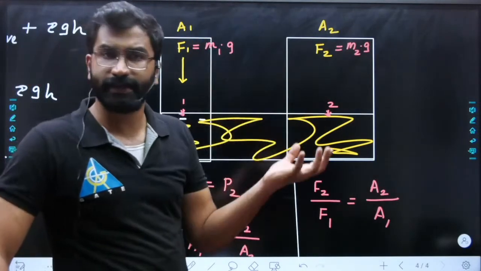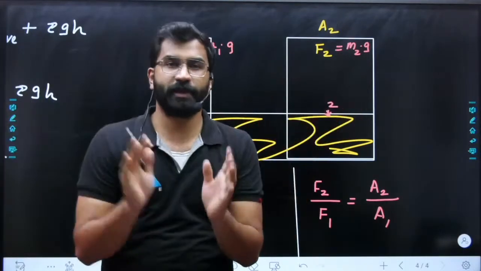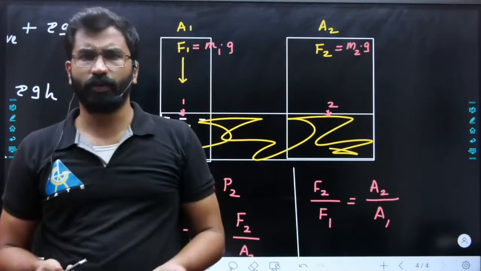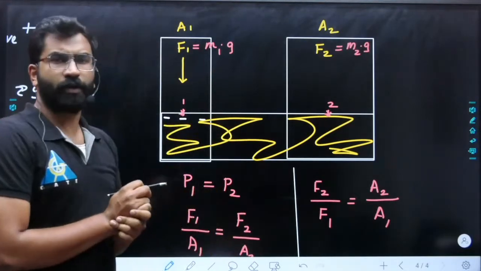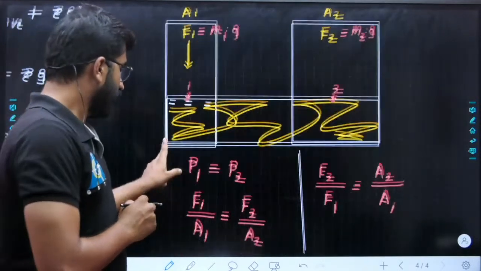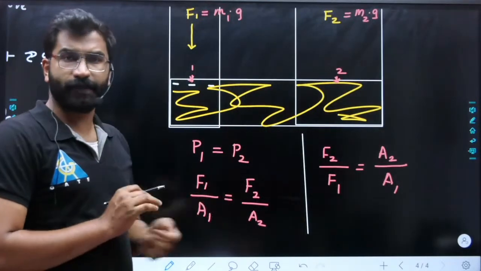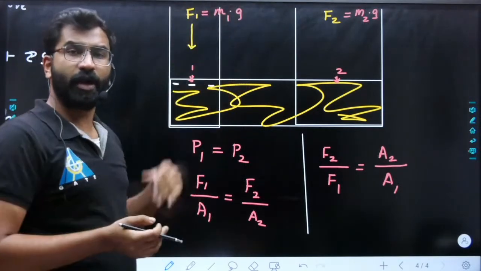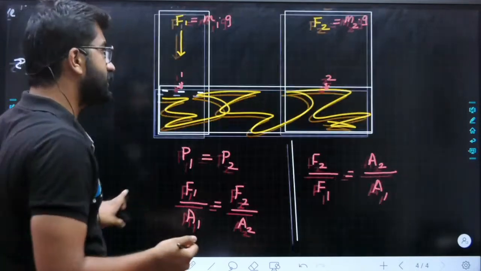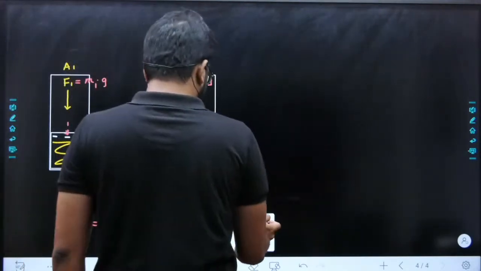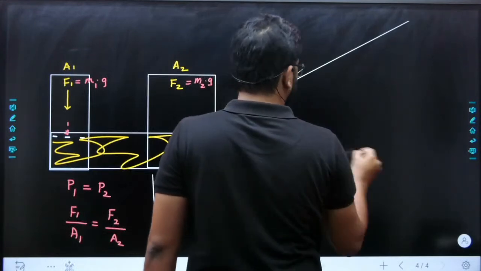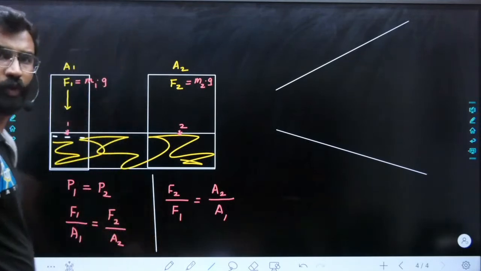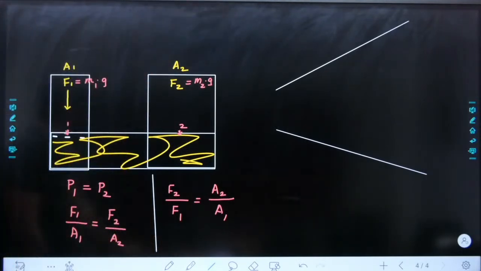So understand statics. In the horizontal direction, your pressure will not change in static fluid. In the vertical direction, pressure will change. That is why everyone has this problem. For example, everyone always asks, sir, pressure is force by area, right? Pressure is force by area. So why in the Bernoulli equation are we not saying that the area is increasing, so why is the pressure not changing? This is a normal doubt students have. Here, normally, where will the pressure be higher? Obviously at our second point the pressure will be higher, right?